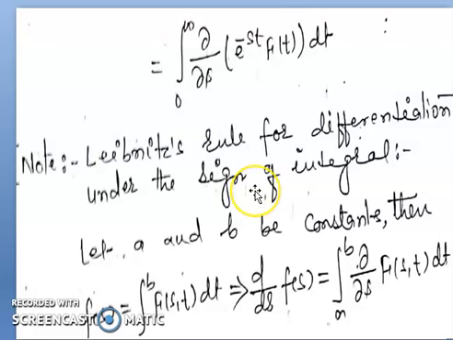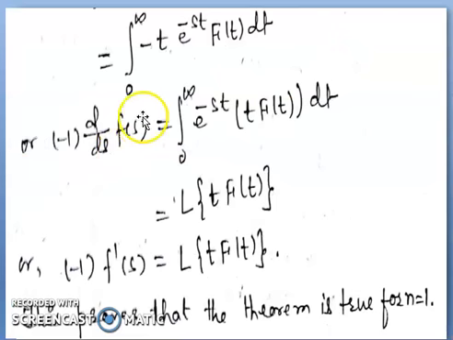Here is the statement of Leibniz rule of differentiation under the sign of integral. Let a and b be constants, then F(s) equals integration over a to b of f(s, t) dt. That implies d/ds of F(s) equals integration over a to b of del by del s of f(s, t) dt. So by this statement the integral becomes integral from 0 to infinity del by del s of e to the power minus st f(t) dt. It becomes integral from 0 to infinity minus t e to the power minus st f(t) dt.